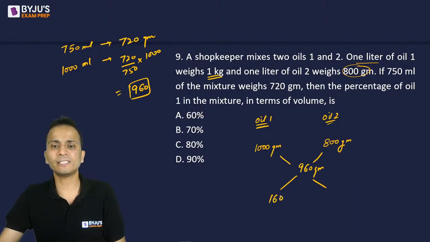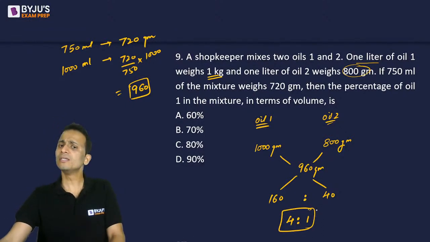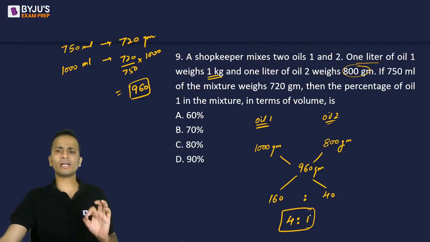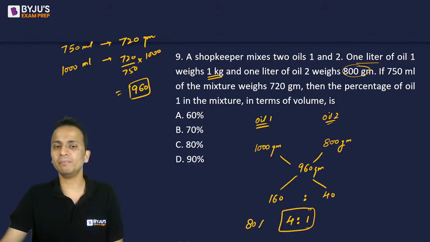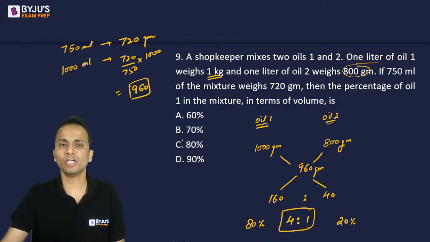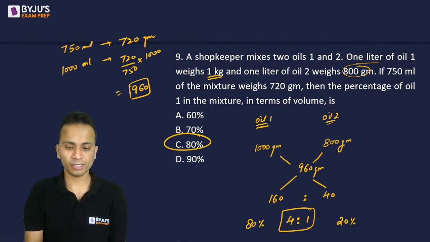So 160 is the difference here, 40 is the difference here. So the ratio of oil 1 to oil 2 is 4 is to 1. Okay. Now if the ratio of oil 1 and oil 2 is 4 is to 1, then percentage wise, the percentage of oil 1 will be 80 percent and the percentage of oil 2 will be 20 percent. So the correct answer here will be 80 percent, that is option C.